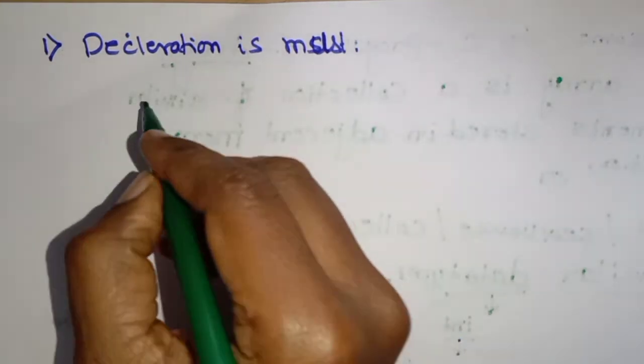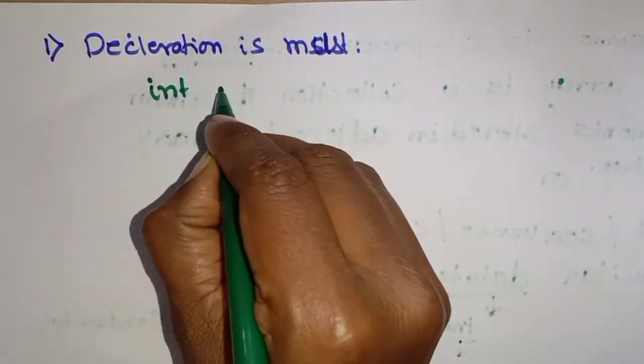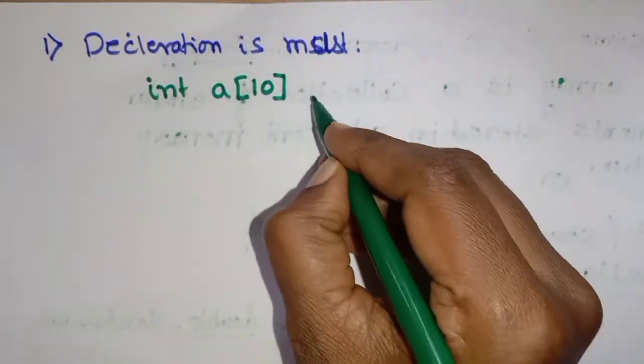Next, let us see. You have declared the variable int a[10]. What is its meaning?